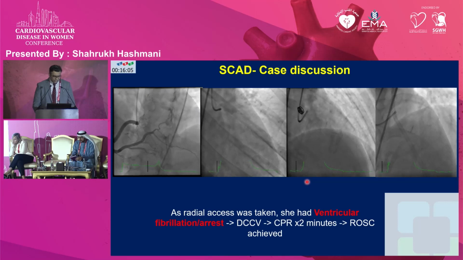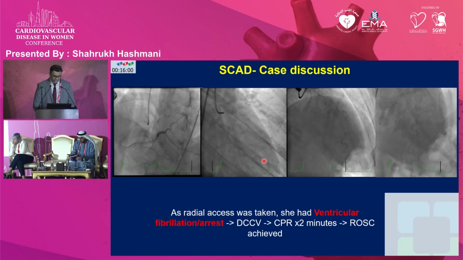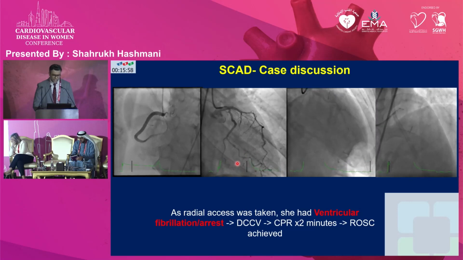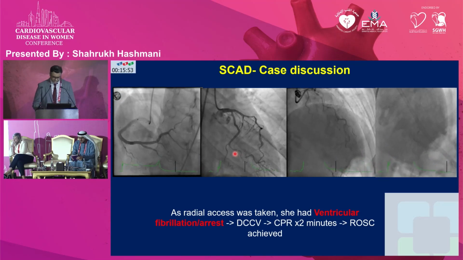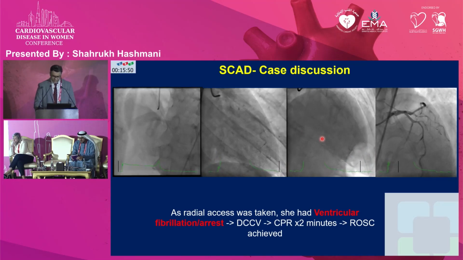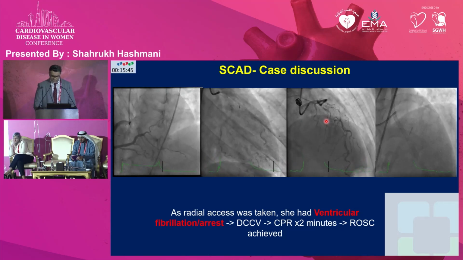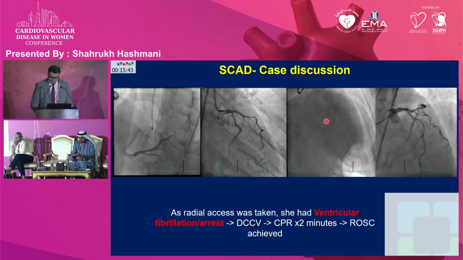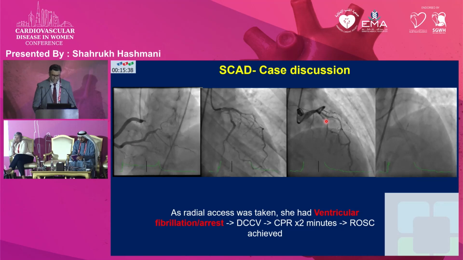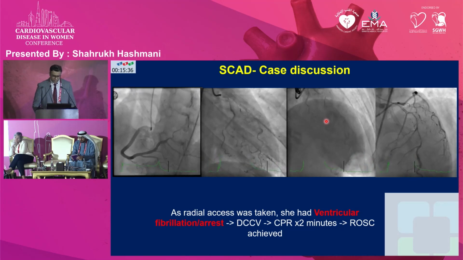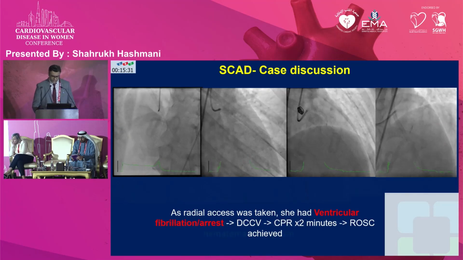The repeat coronary angiogram shows there was diffuse spasm in the distal part of the right coronary artery. But if you look at the obtuse marginal branch, this SCAD had worsened to type 1. We're going to discuss the classification in the coming time. The LAD also had a long dissecting segment from the proximal to the distal portion. While taking the radial access, she had ventricular fibrillation and required electrical cardioversion. She had a cardiac arrest subsequently, with 2 minutes of CPR, and then she revived afterwards.